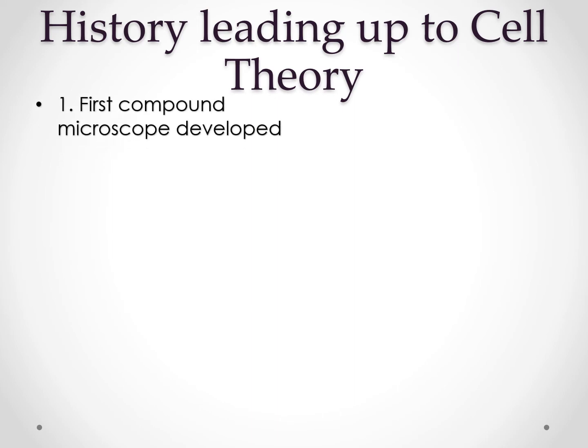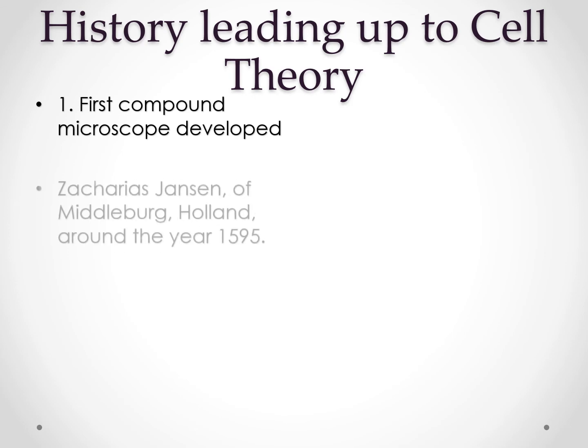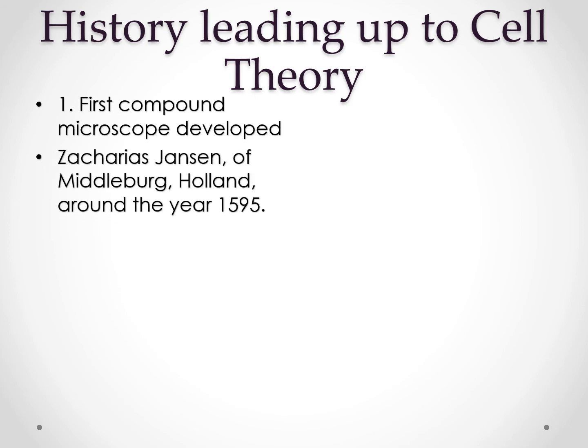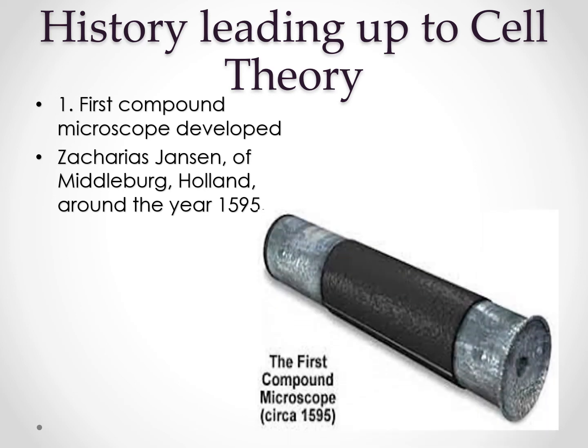The history leading up to cell theory begins with the compound microscope, developed by Zacharias Janssen of Middelburg, Holland around the year 1595. This is the microscope developed by Zacharias Janssen in 1595.